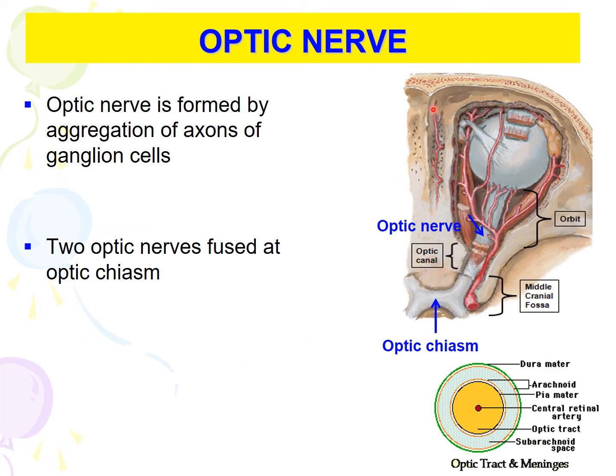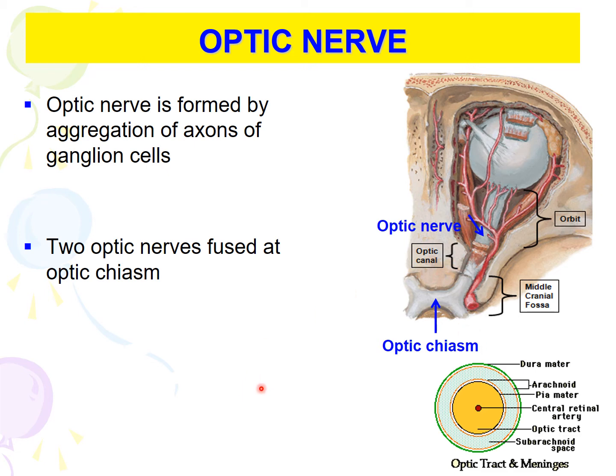The fibers of the optic nerve are actually formed by the aggregation of axons of ganglion cells of the retina. Soon after it passes through the optic canal to enter the middle cranial fossa, the left and right optic nerves will fuse in a line to form the optic chiasm, which is then connected to the optic tract.